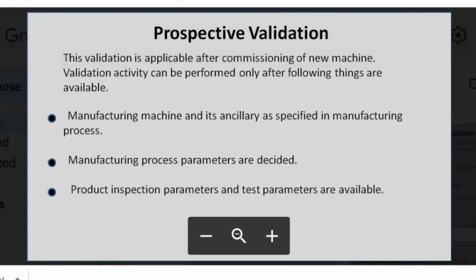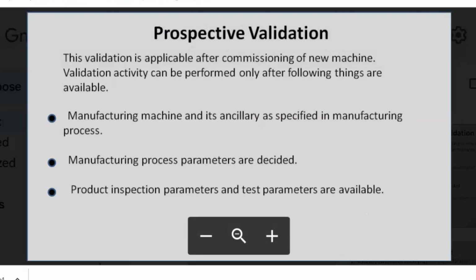So what is prospective validation? This validation is applicable for machines which are yet to be launched, meaning the machine is yet to be commissioned, and also for a new product when it is in the launching phase. So what is the definition of prospective validation? It is applicable after commissioning of a new machine. Validation activity can be performed only after the following things are in place.